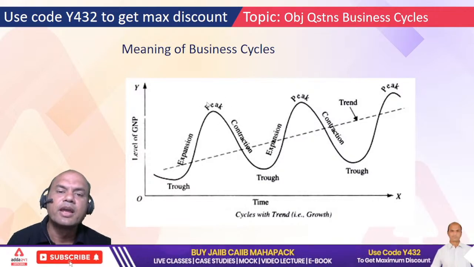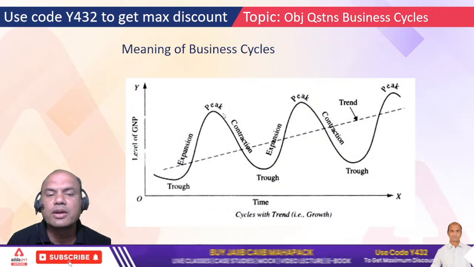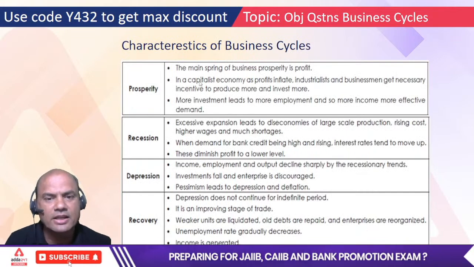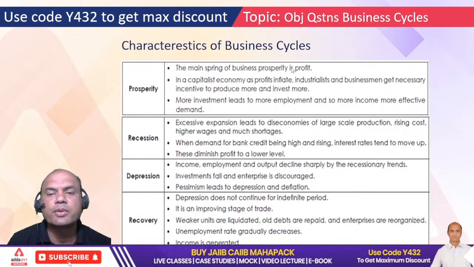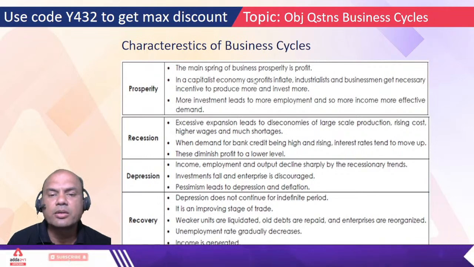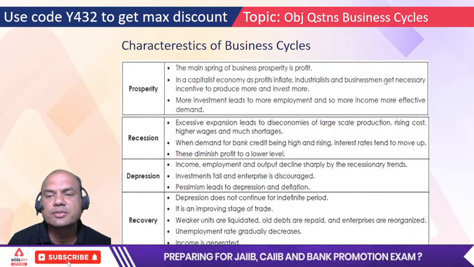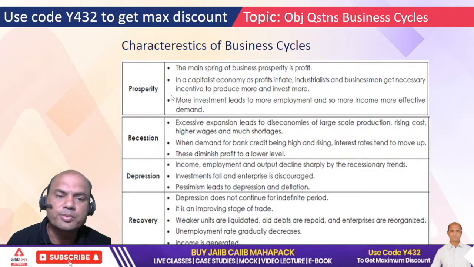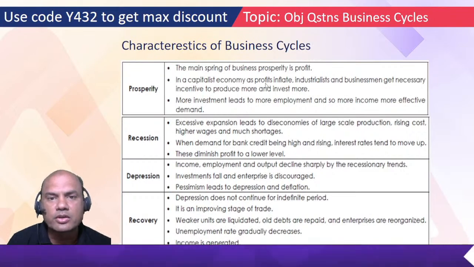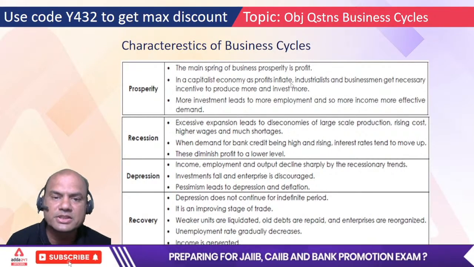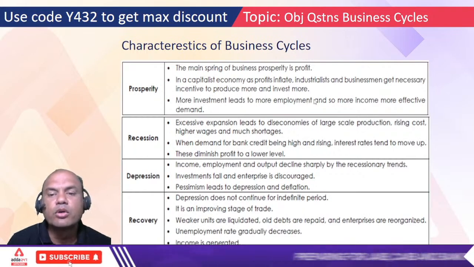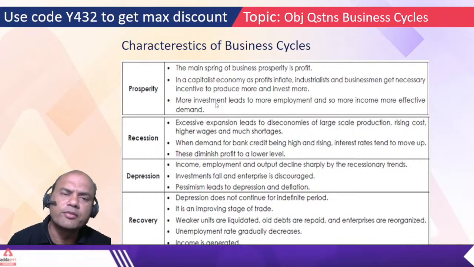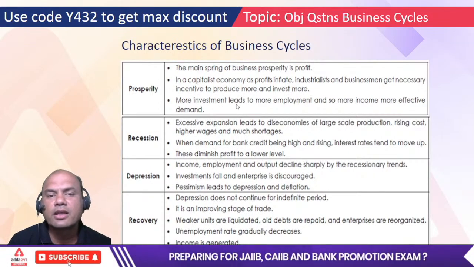Prosperity, huge money. And when you have this feeling, you'll ultimately start going down. That's the start of your recession. Same thing happens in the business cycle. The main spring of business prosperity is profit. In a capitalist economy, as profits inflate, industrialists and businessmen get the necessary incentive to produce more and invest more. If there is more prosperity, more money will be there with the government also, so the government will put more money in the businesses. More investment leads to more employment, and so more income, more effective demand, right?